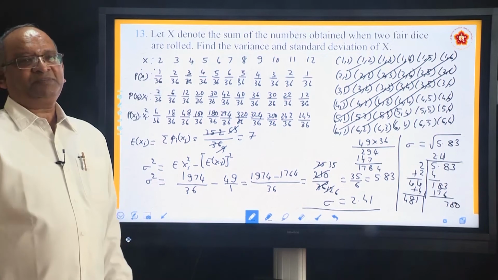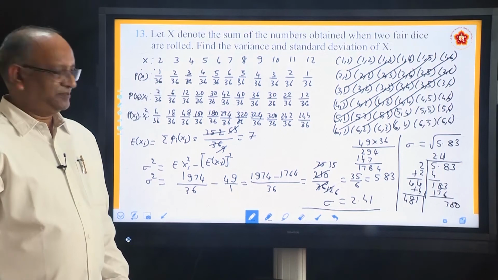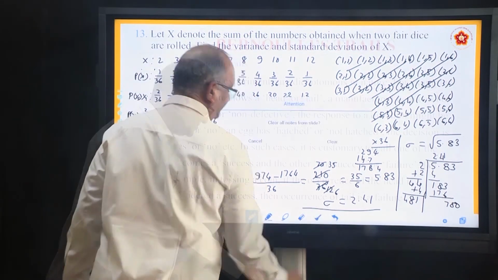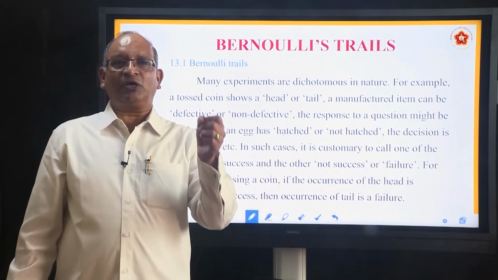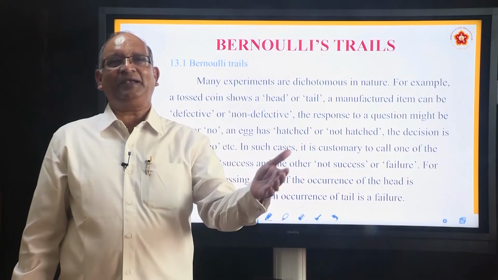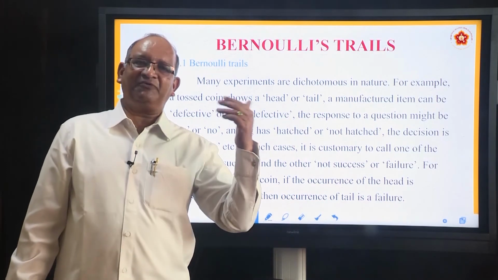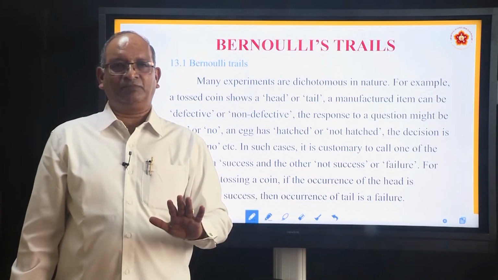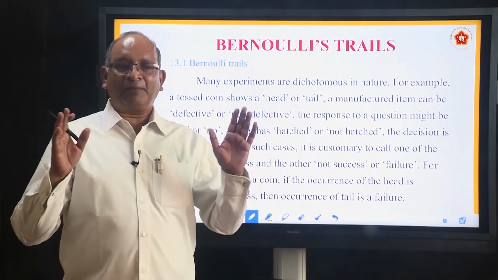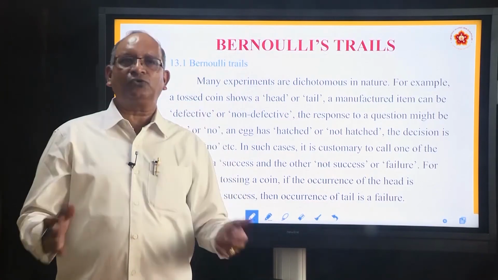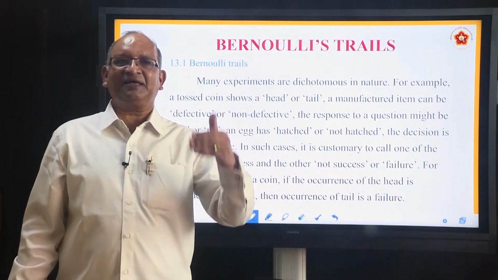So this kind of problems are generally asked for 5 marks because a lot of calculation is involved in it. All the experiments which we do, right from tossing a coin. When you toss a coin, you get head or you get tail. It has got only 2 outcomes. Any work which you do, you say I have succeeded or I have failed. If anything is in between, we don't consider it as a binomial or Bernoulli's trial. It should have only 2 outcomes. And each time you perform, the chances of success should be the same.